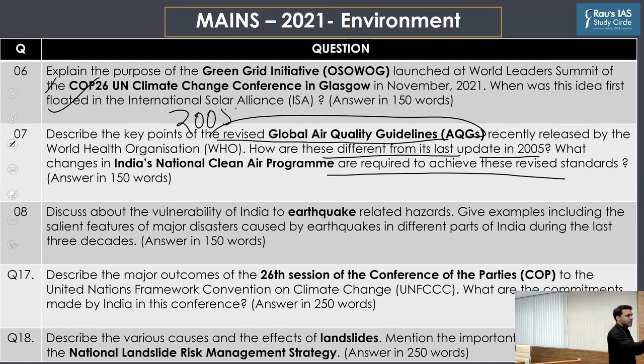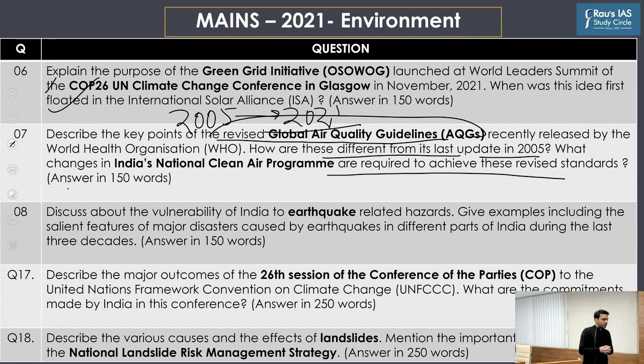And since then, WHO did not come up with any updated standards, because a lot of research has gone into air pollution, its various sources, and the important pollutants. For example, when it was last released, particulate matter was not given such great importance. And now in 2021, after a period of 15-16 years, WHO came up with new updated guidelines. So the question was very much expected.